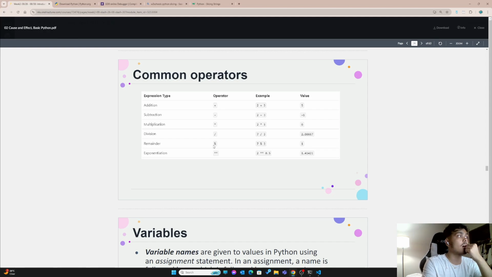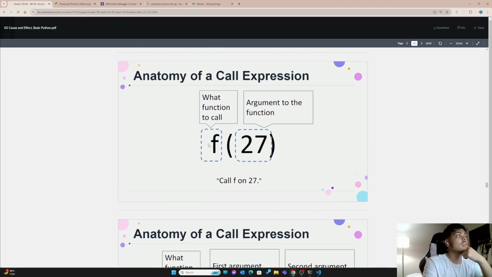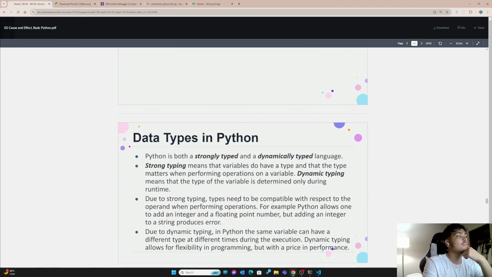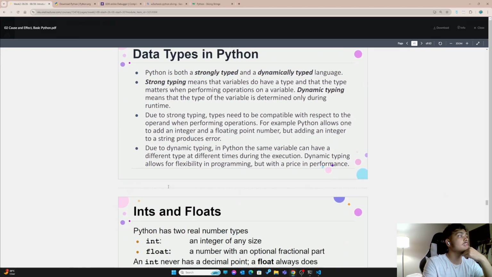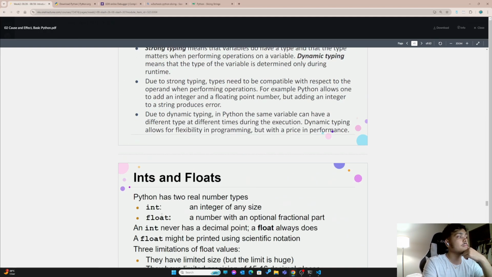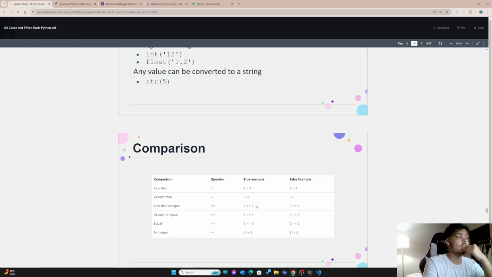You can do remainder as well. Variables, examples, and then if you go down enough, oh, I'm so sorry. We just did up to integers and data types, text and string. We just covered that as well. Also, these are the symbols that we could do in the if statement as well.